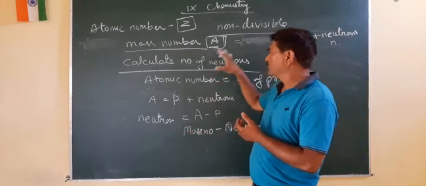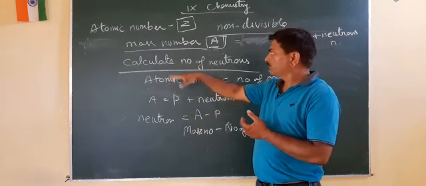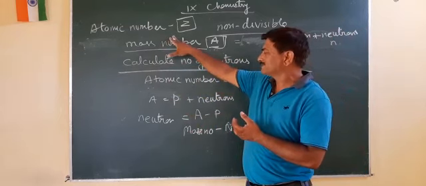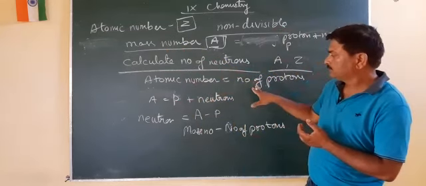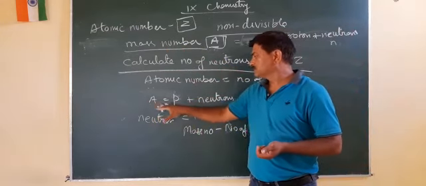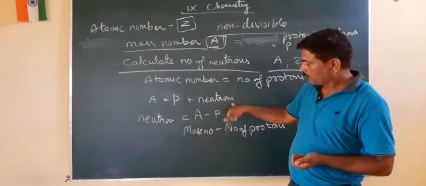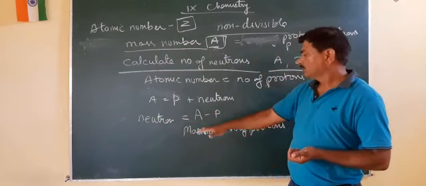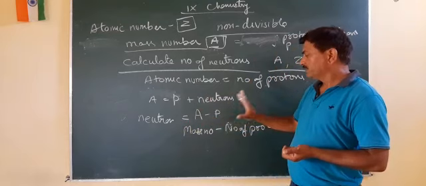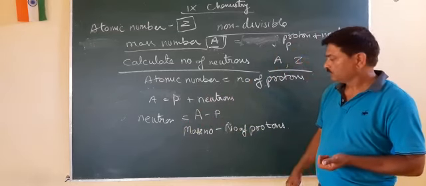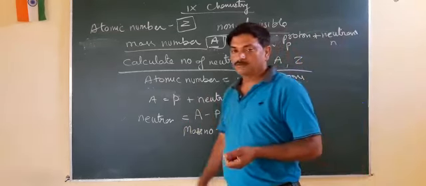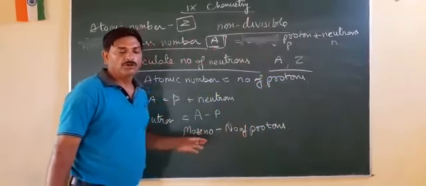To calculate the number of neutrons, we take help of two formulas which we have done: mass number and atomic number. We know that mass number is equal to the number of protons plus neutrons, or neutron is equal to the mass number minus protons. This is all about today's video.